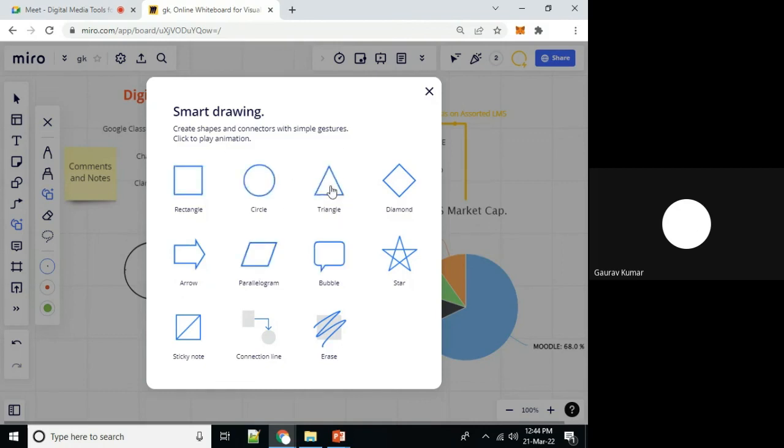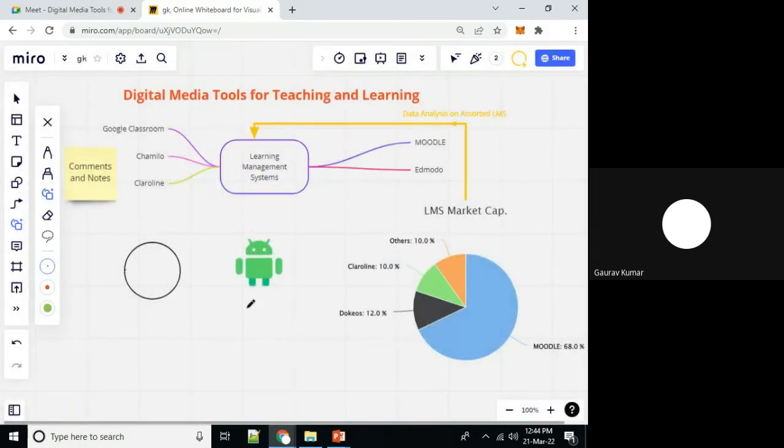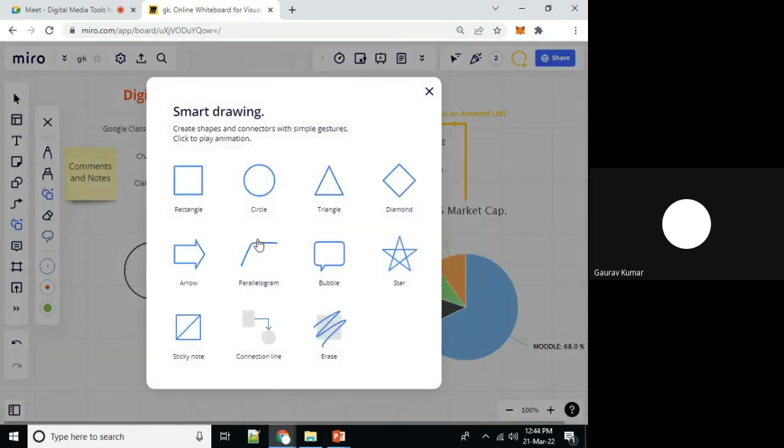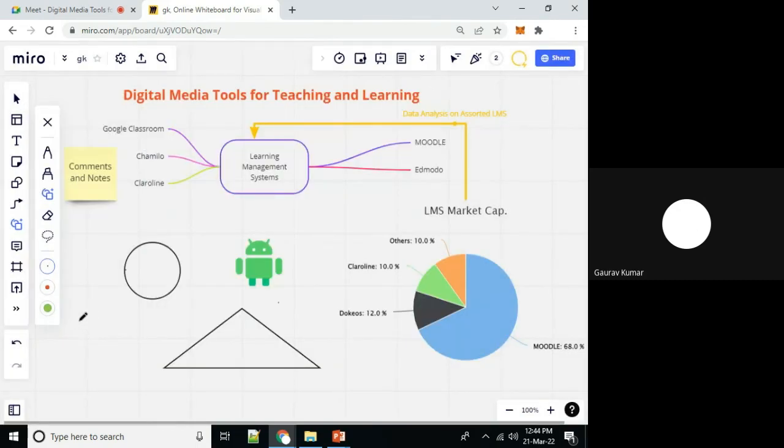Smart diagramming, like triangle. Now I am drawing a triangle in a very haphazard way, and it will be converted to an actual triangle in a professional way. In the same way, this rectangle: I will draw a rectangle in a very vague format, but it will be automatically converted to an actual rectangle. So you can explore such platforms.